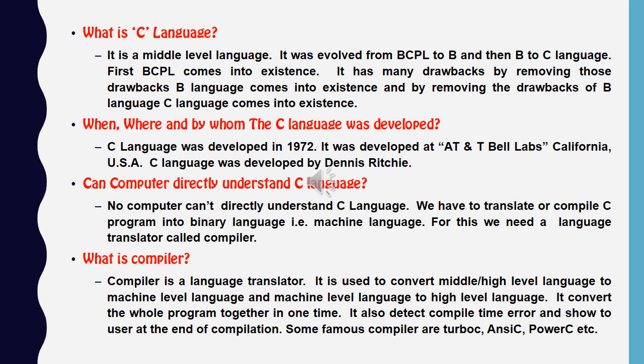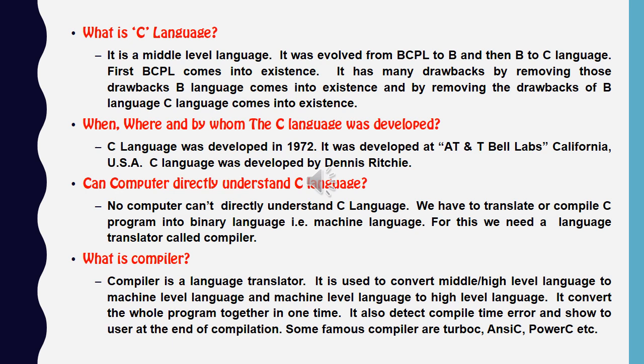Third question, can computer directly understand C language? I told you before, computer cannot directly understand the C language. It needs a language translator, and that translator is the compiler. What does the compiler do? Compiler converts C into binary language and binary language into the human acceptable form like C or English.